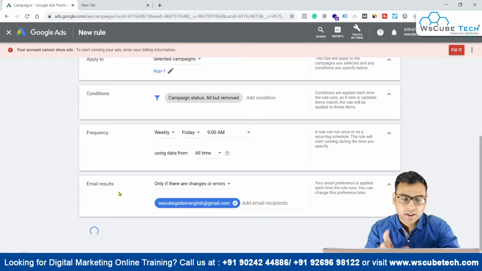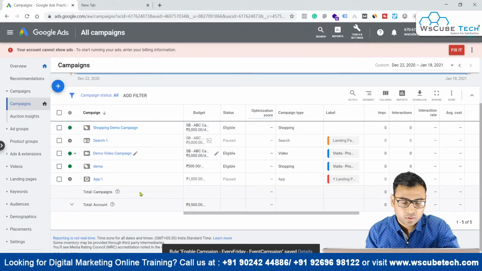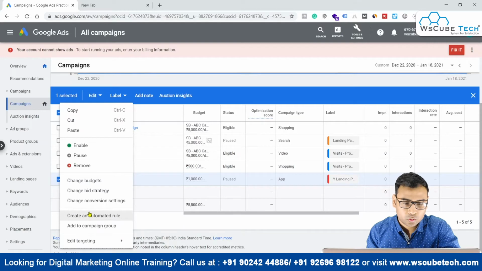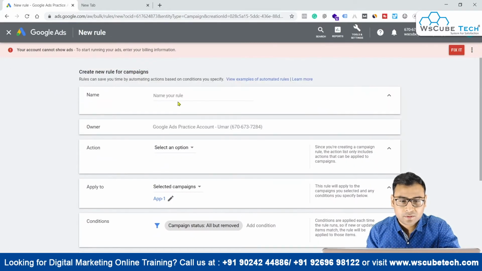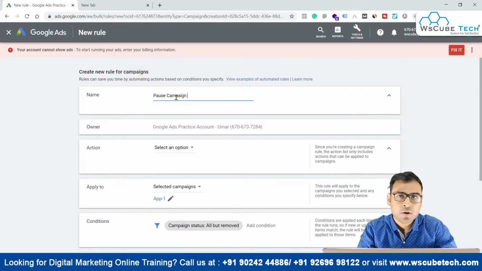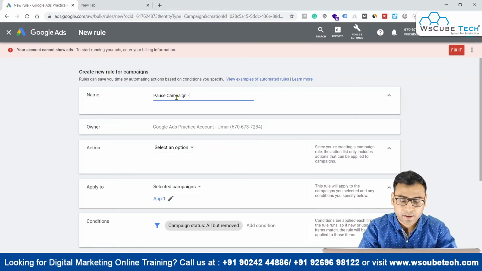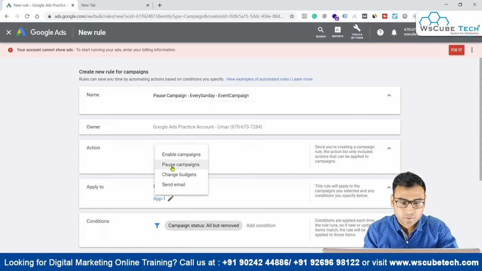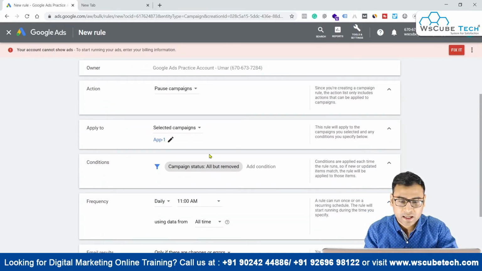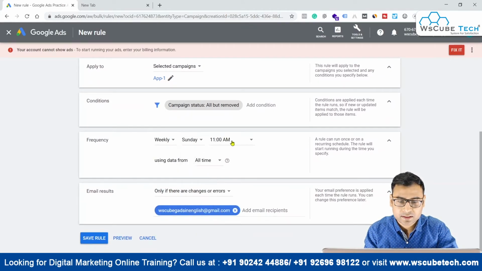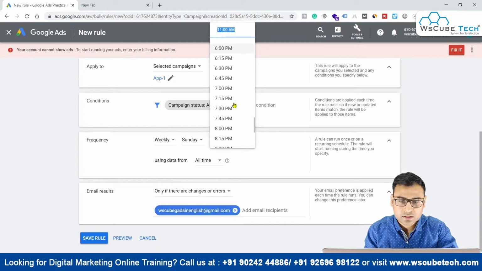This is the first thing that we did. Another thing we can do is select this campaign again, go to edit, and create an automated rule. We name it pause campaign, because now my campaign is set to start and we have to pause it also. So we can write pause campaign every Sunday. Then we put our campaign name, like event campaign, and select pause campaign as the action. The campaign is selected, and the frequency will be weekly, Sunday, every Sunday at 9 p.m. This is how it is going to work.